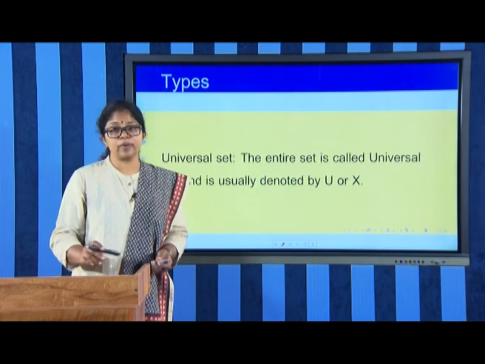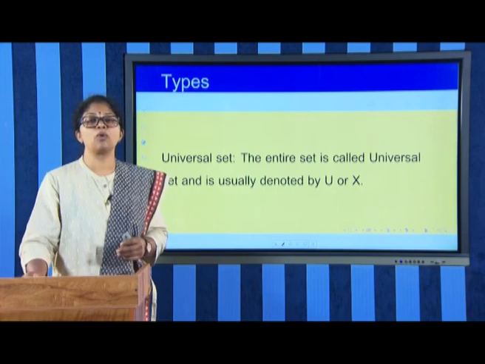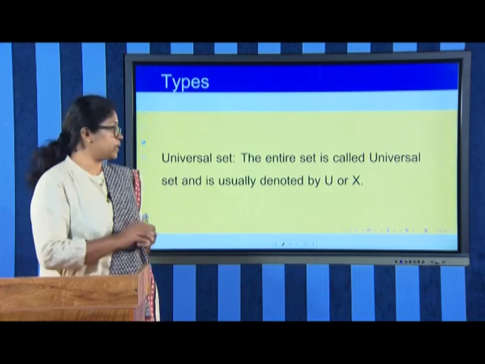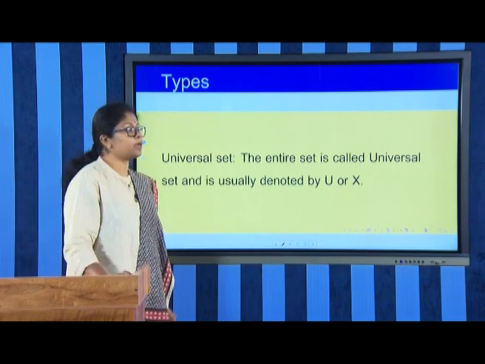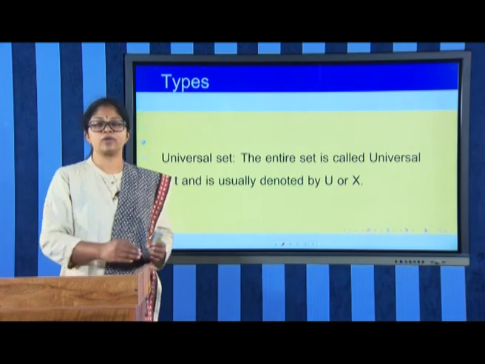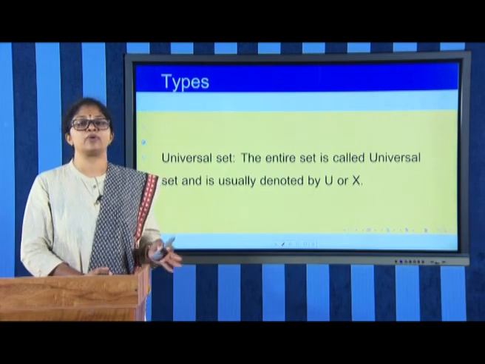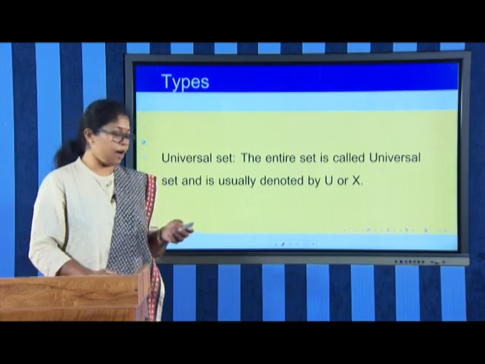Then we have the universal set which includes all the elements, the entire set is called the universal set. It is usually denoted by U or X, but in our course, in the course of real analysis, our universal set is by default the set of all real numbers R.